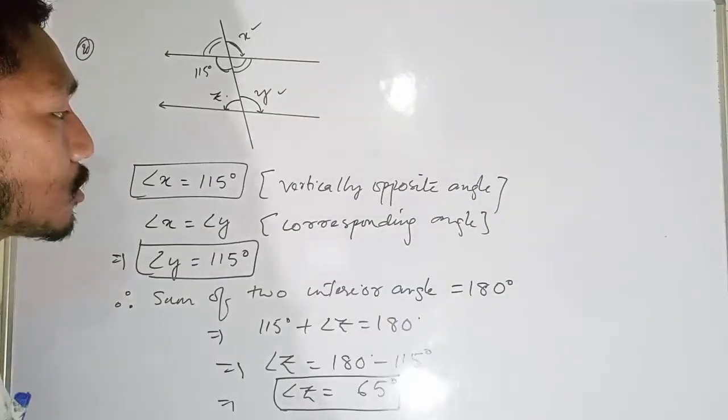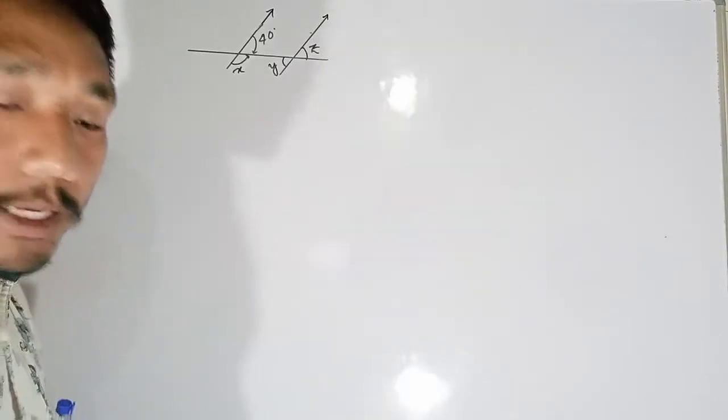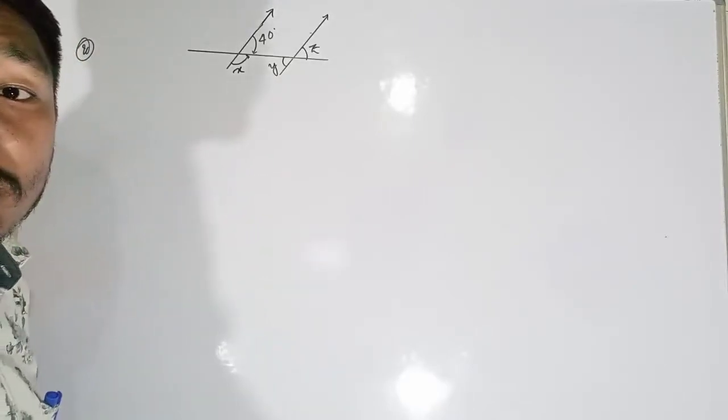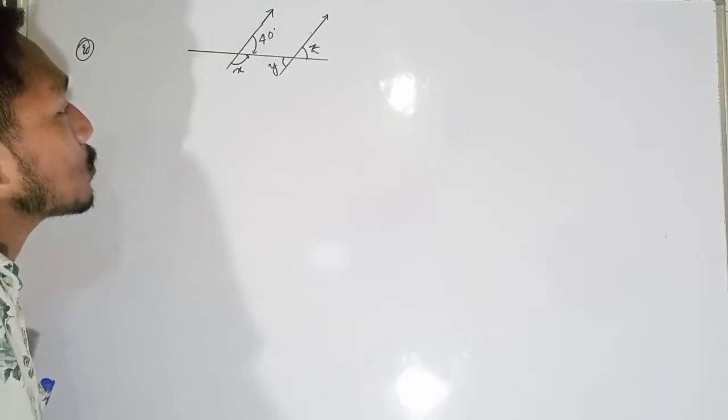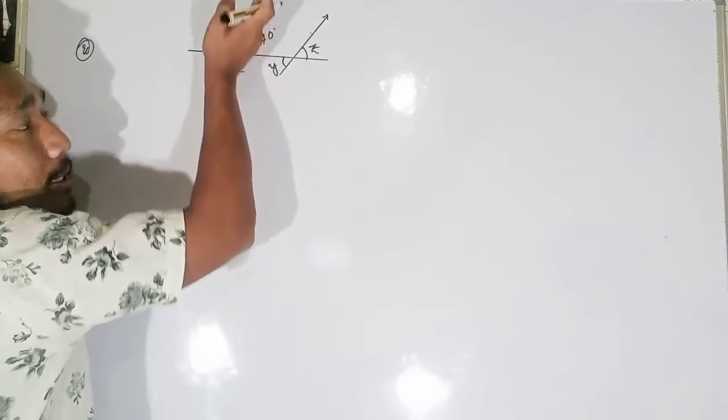Please take a screenshot and note it down. You can see the figures in your textbook also. Here, this is in a straight line.